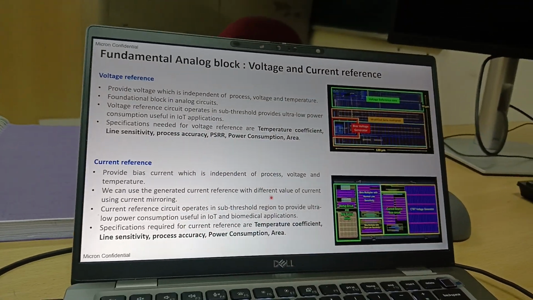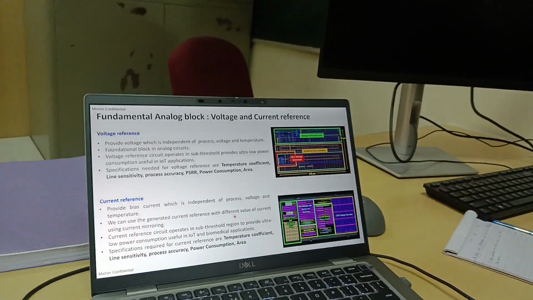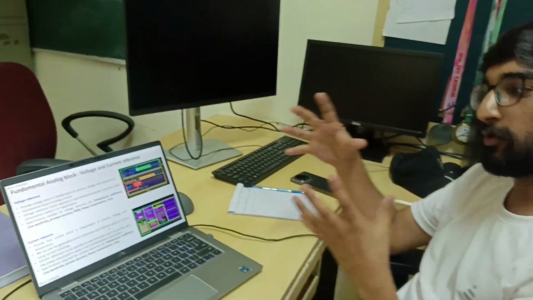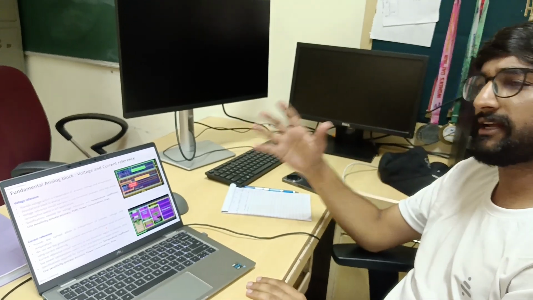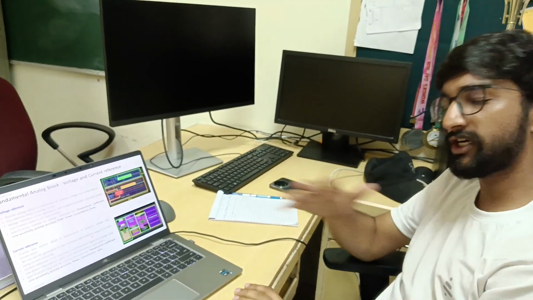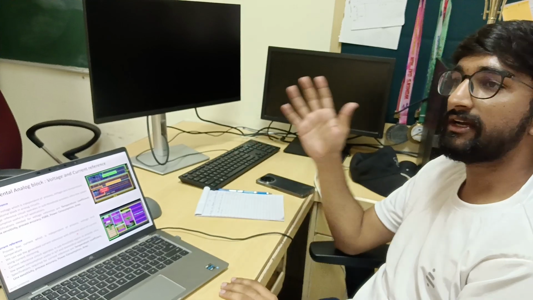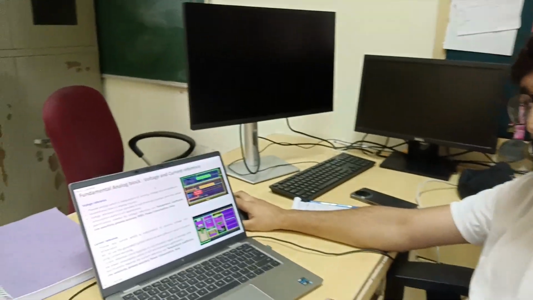After this, I'll slowly come to my research, which is the block that I designed: voltage and current reference. These are the fundamental analog blocks that we use in general in every IoT based system. So let's say you are designing a power management IC, or some IoT based designs. For that, you require a current source and a voltage source, right? How much voltage you need, how much current is required for that particular system. That ultimately comes from the block that is current and voltage references.